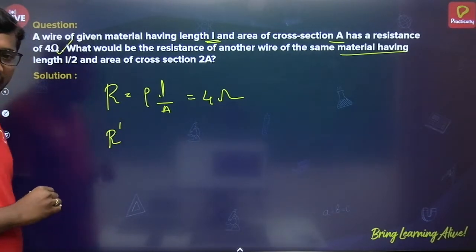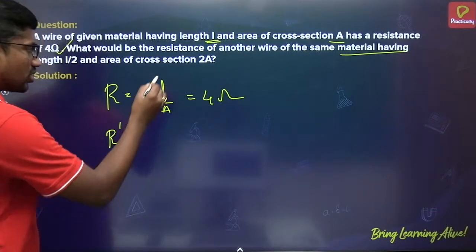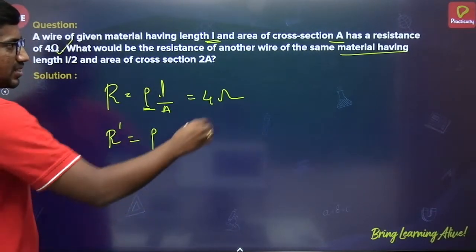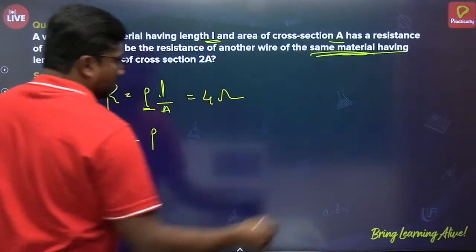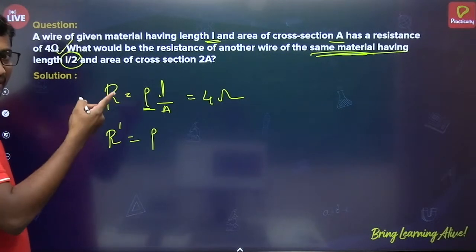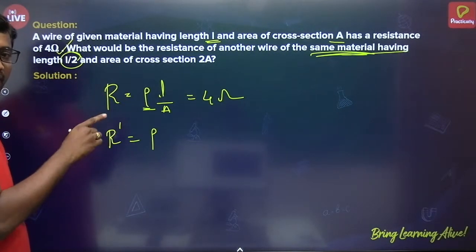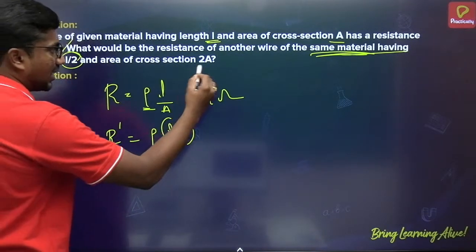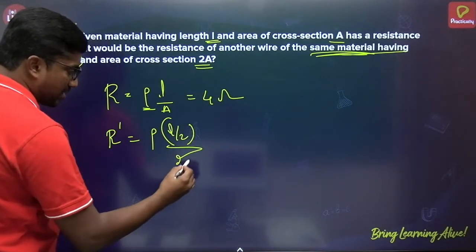resistance I am taking it as R dash, that is equal to, as they said same material, so rho remains same. L, what is the new length now? Another wire which is made of the same material, that length is L by 2 and that area is 2A, 2 times of A.